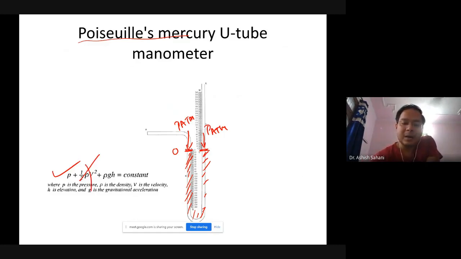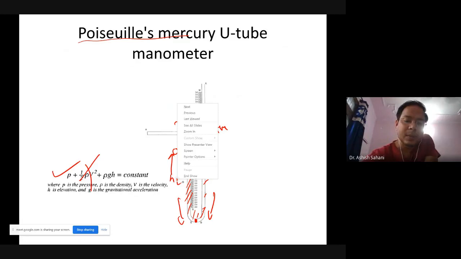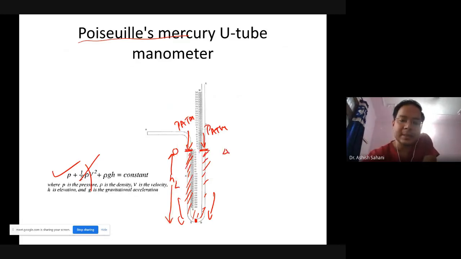If I try to measure the pressure at this point due to the left side and due to the right side, suppose this point's height is h left, and this point's height is h right.